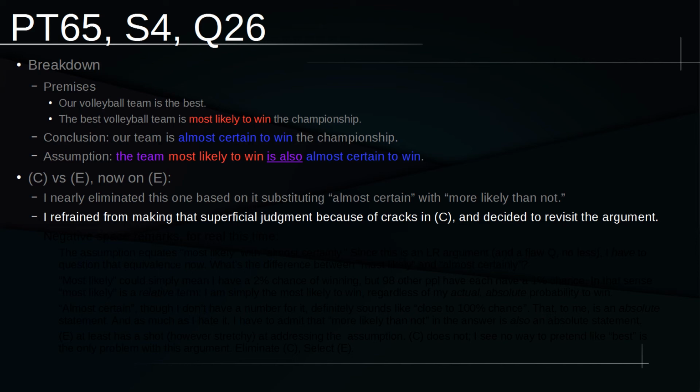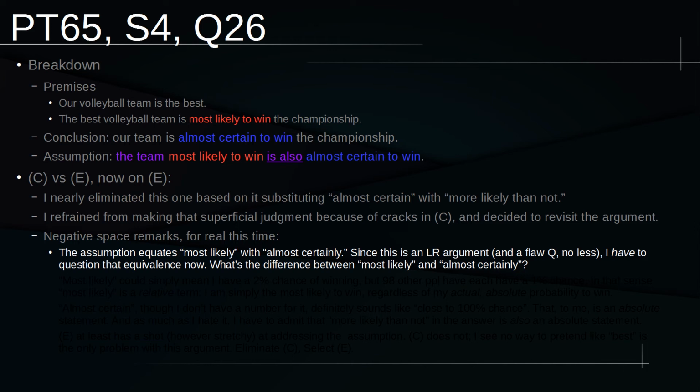And so because of that, I decided to revisit the argument on behalf of E just to see, okay, did I really miss something? Did I really kind of handicap myself by not doing negative space? So speaking of which, I have some negative space remarks for real this time, not just me admitting that I didn't do it. In the assumption that I did manage to come up with, even though I didn't really think about it afterwards, the assumption equates "most likely" with "almost certainly." Because this is an LR argument, and it's a flaw question no less, I have to question that equivalence now. What is the difference, if any, between the concept of most likely and the concept of almost certainly?